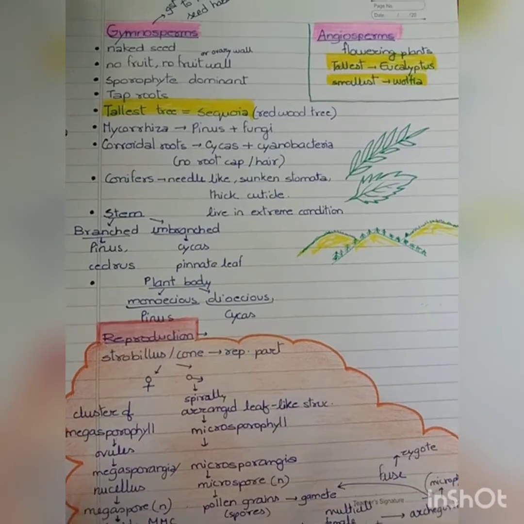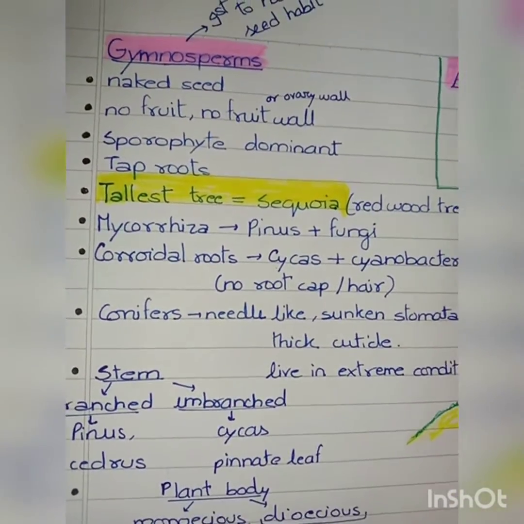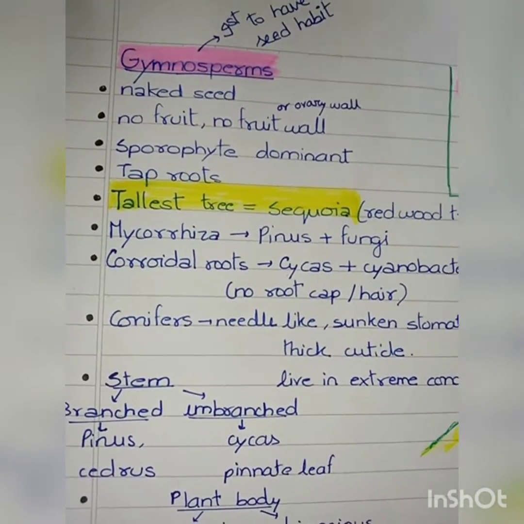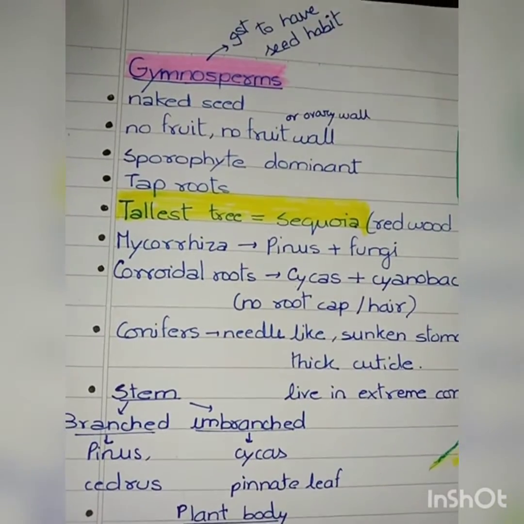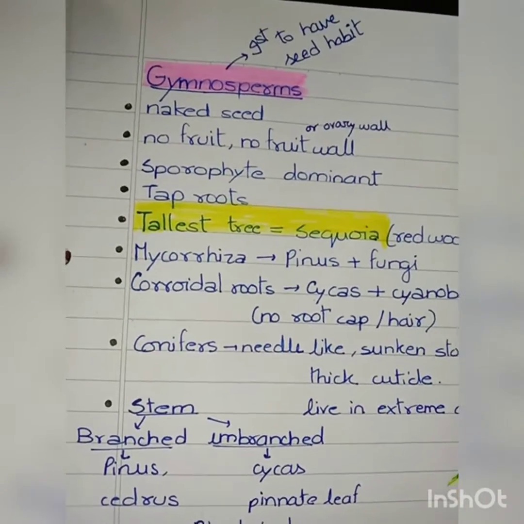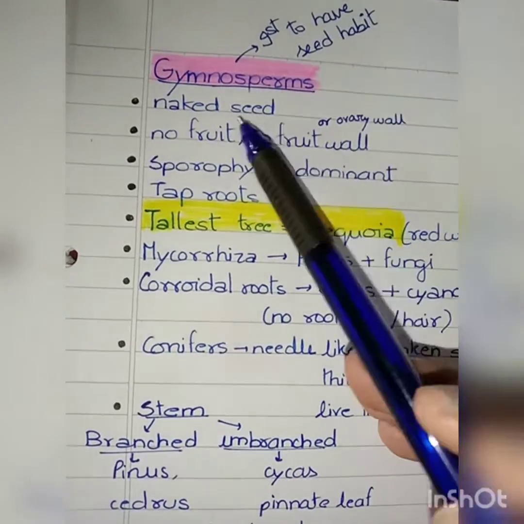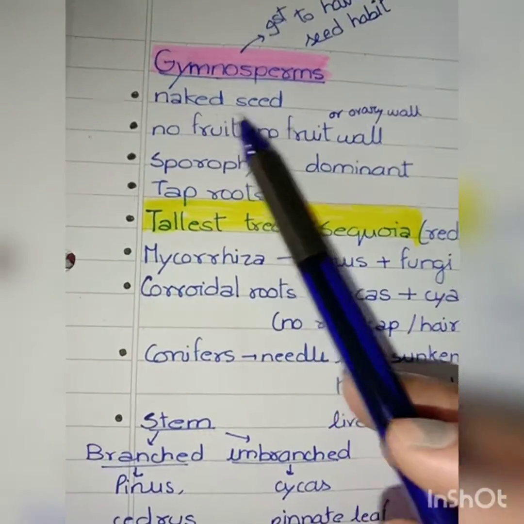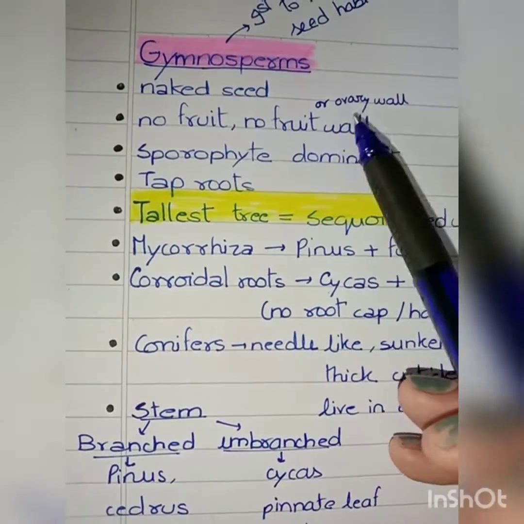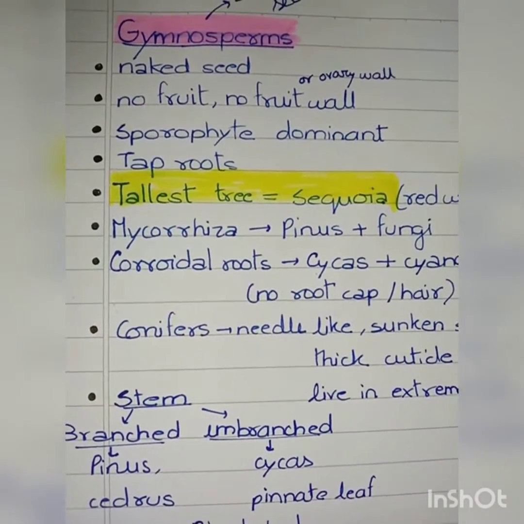Let's get started. First of all, we are going to study gymnosperms. In our earlier class, we studied that it's pteridophytes which are the precursor to the seed habit. But these gymnosperms, which come next to pteridophytes, are the first to have the seed habit. They have seeds, but these seeds are naked, meaning they do not have any fruit wall. Hence, they do not bear any fruit, meaning the seeds do not develop into a fruit in future.